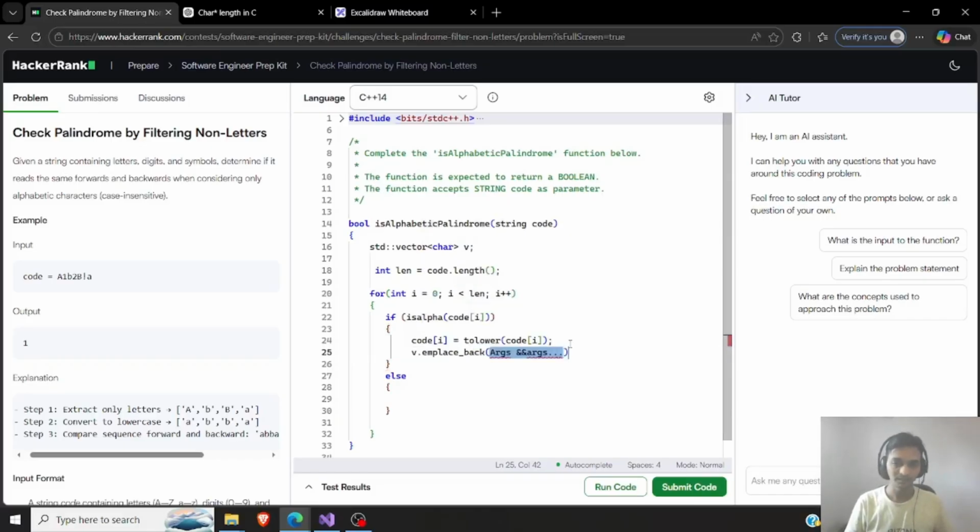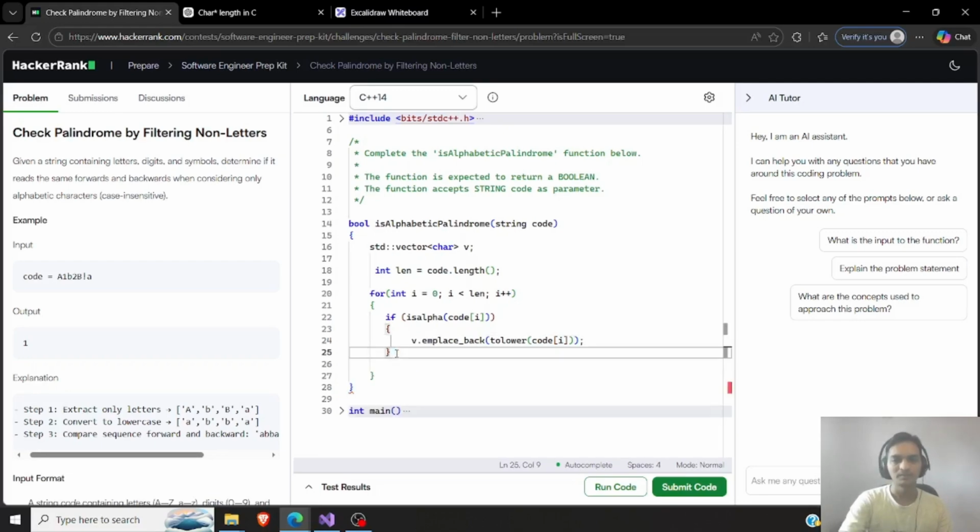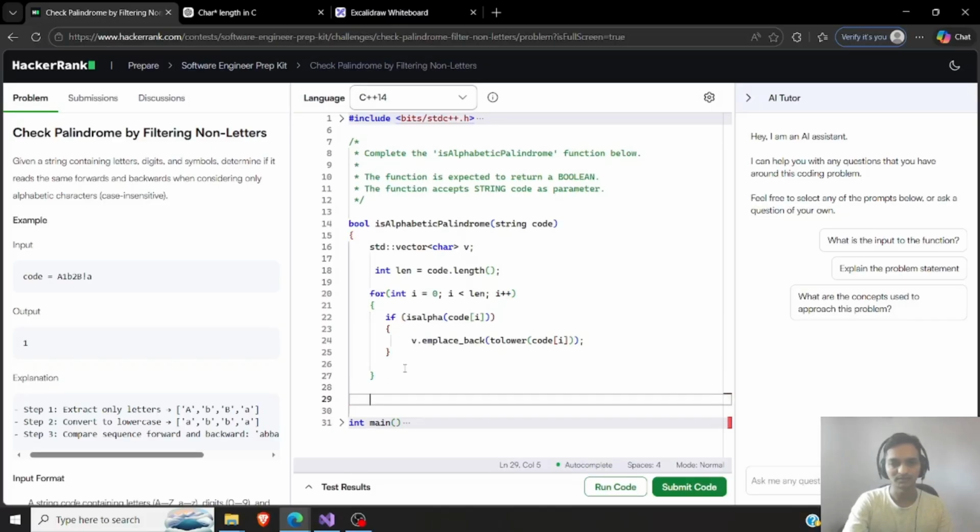Yes, emplace_back. And instead of assigning this here, I don't have to do that now. I'll put it here, and let's get rid of this. Okay, this looks for a semicolon. Now this is fine. I will just create a new complete loop, else I don't care. Let's move out of this.